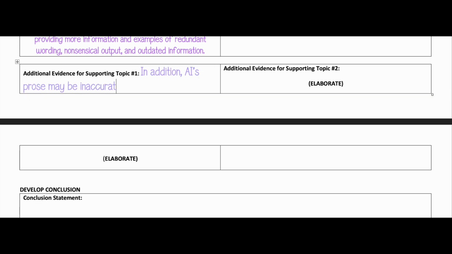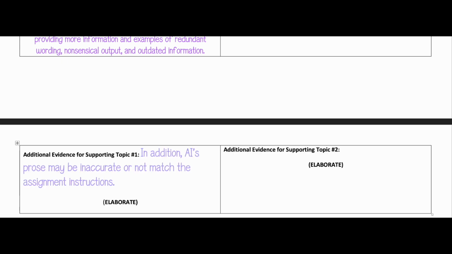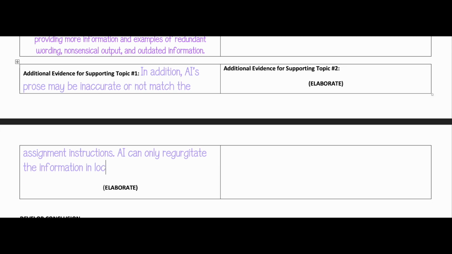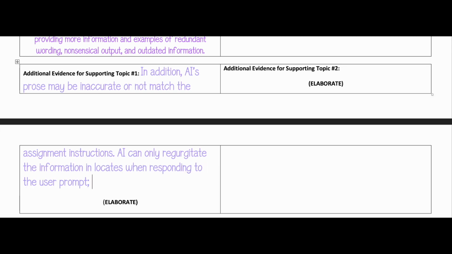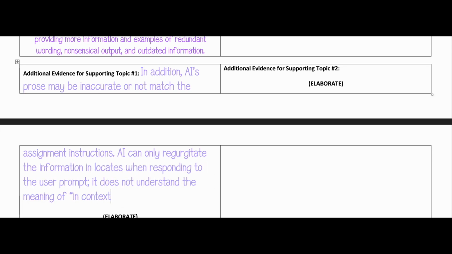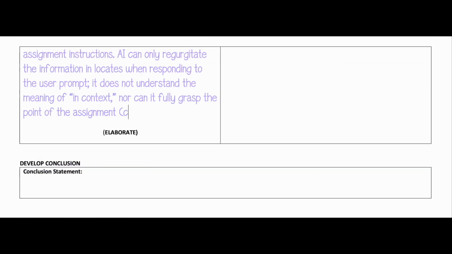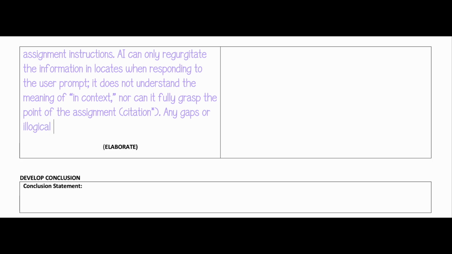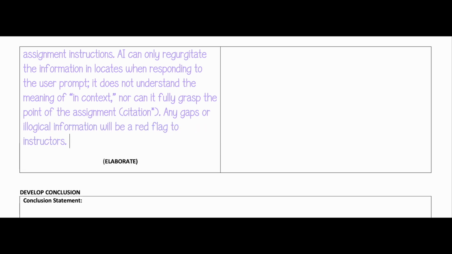In addition, AI's prose may be inaccurate or not match the assignment instructions. AI can only regurgitate the information it locates when responding to the user prompt. It does not understand the meaning in context, nor can it fully grasp the point of the assignment. Any gaps or illogical information will be a red flag to instructors.